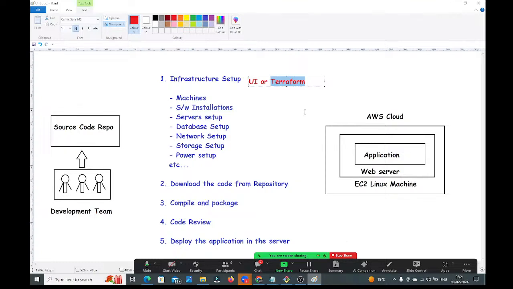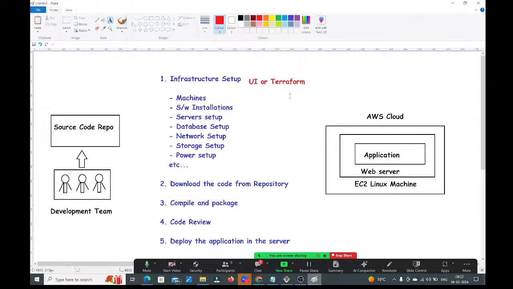Okay, I'm giving that assurance, guys. You guys will get 100% on this Terraform. You guys can create any infrastructure by using Terraform, guys, once our Terraform sessions are completed. Okay, infrastructure setup we can do through UI or we can do by using Terraform also. Nowadays, companies are expecting Terraform only to create the infrastructure.